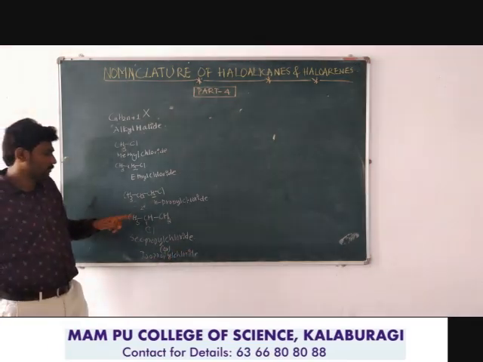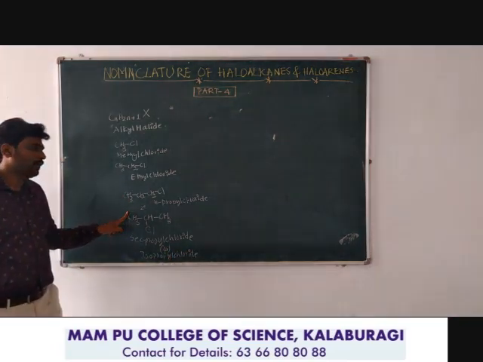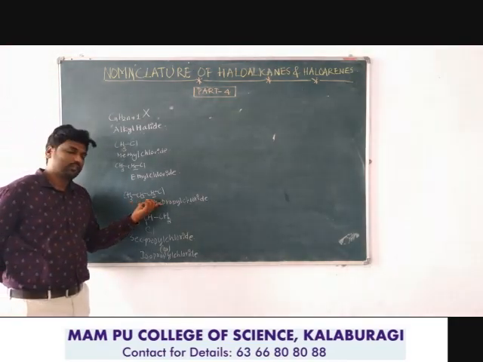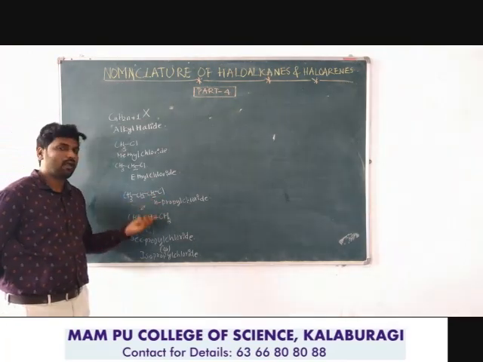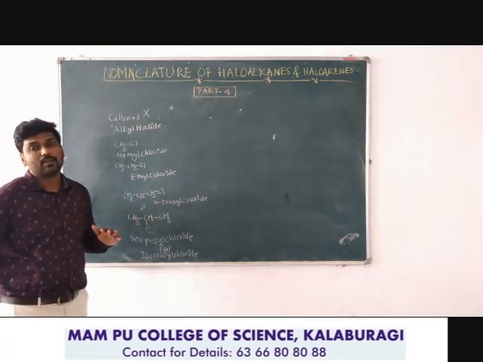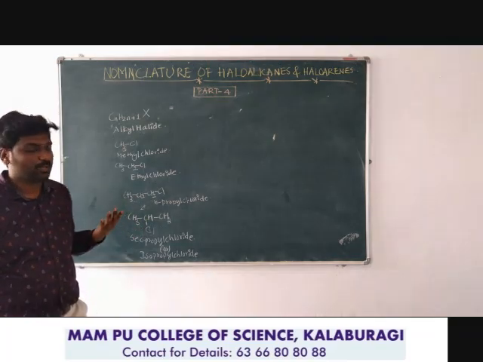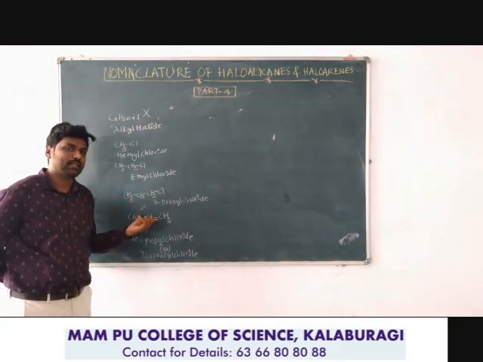See here, both have the same molecular formula but different structural formulas. This is a straight chain and this is a branched chain, and both have different physical as well as chemical properties because of their straight chain and branched chain.